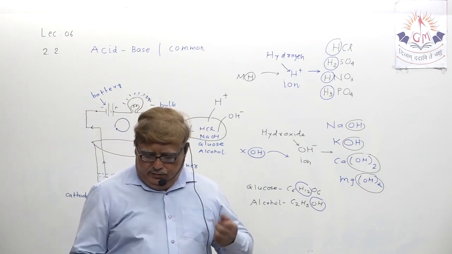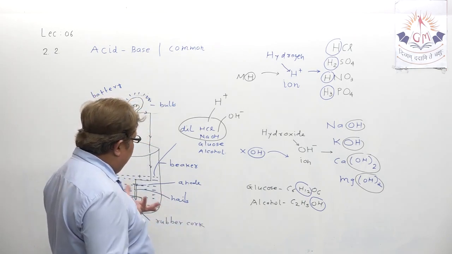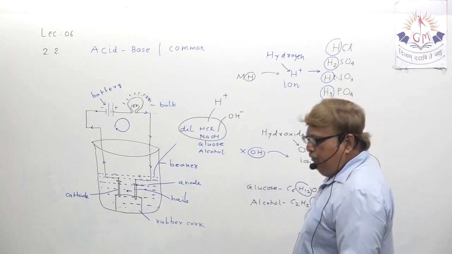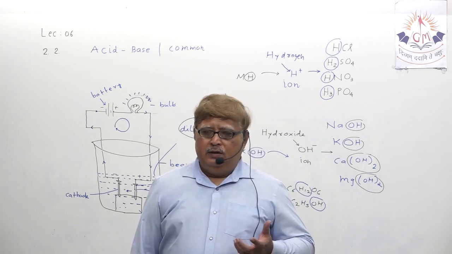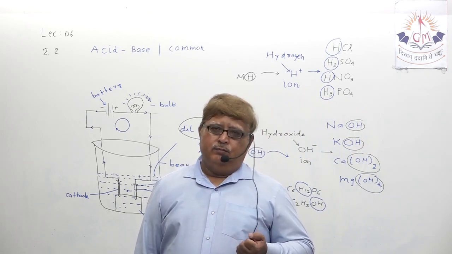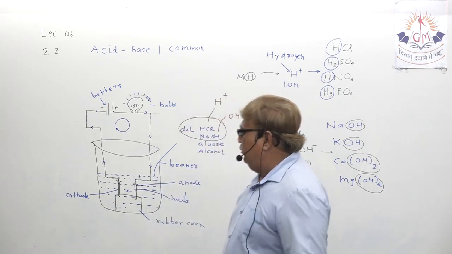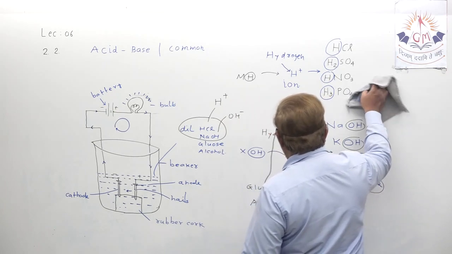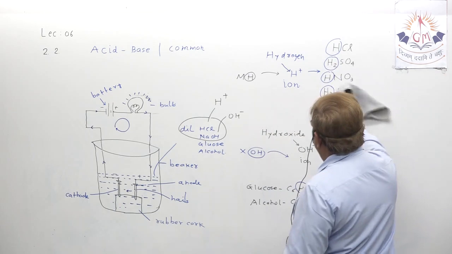Let us just understand one activity they have given in the textbook. Understand, acid and base show their effect in dilution form only. Understood? Right? Is this clear? And you must have noted down everything.